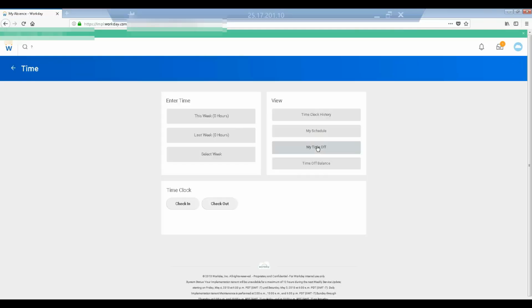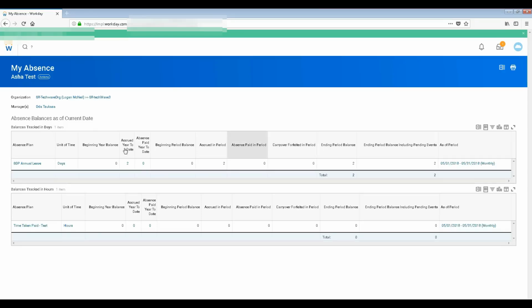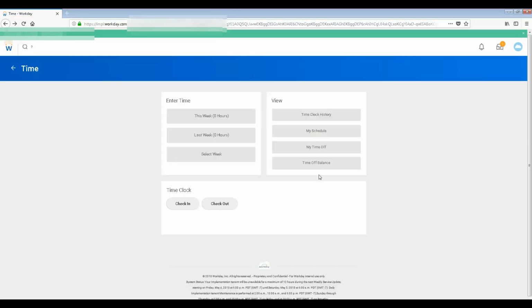Then my time off, if I have taken any, will be planned here. So the entering period balance, all that stuff is maintained here. Who's the manager and which organization, all that stuff, is here.